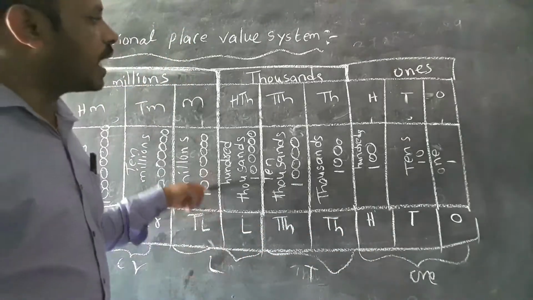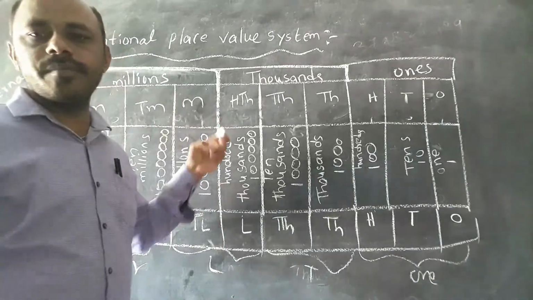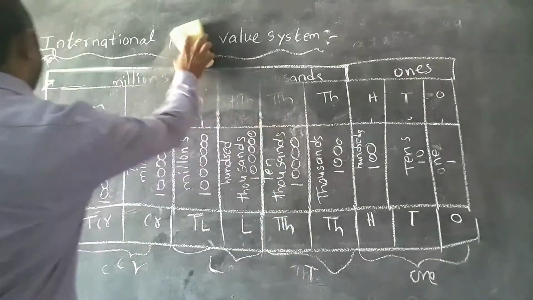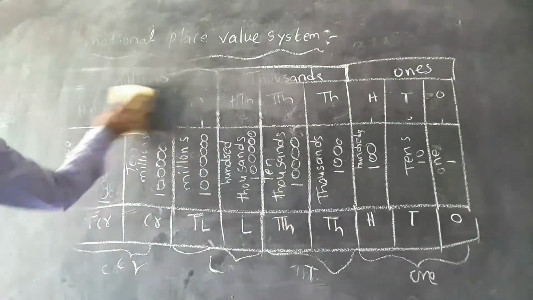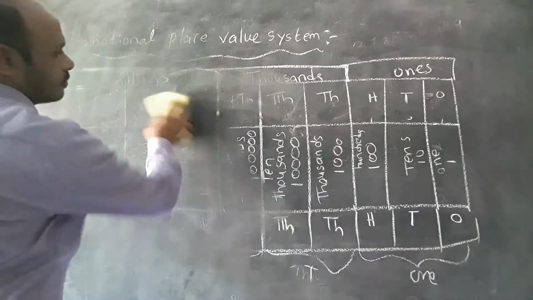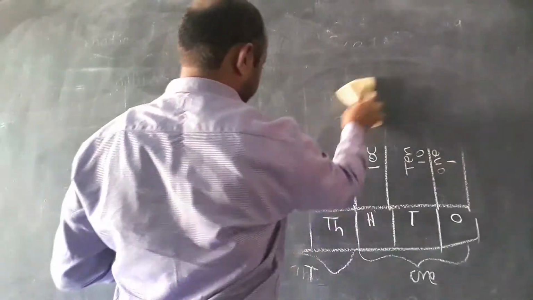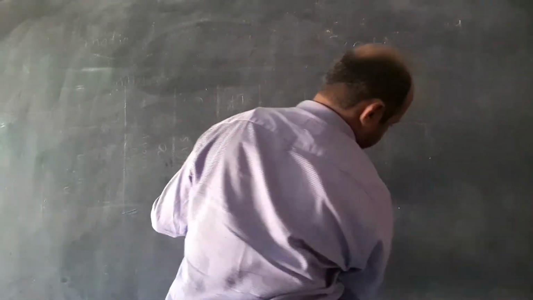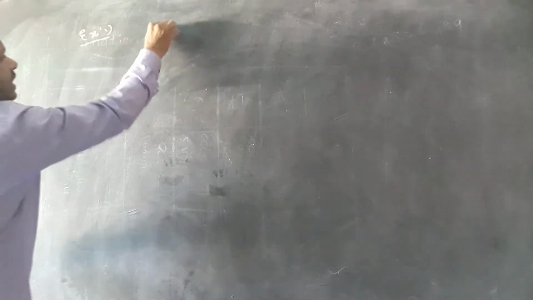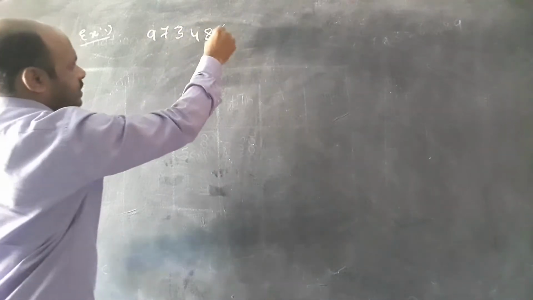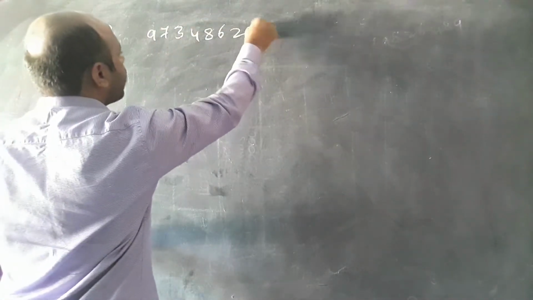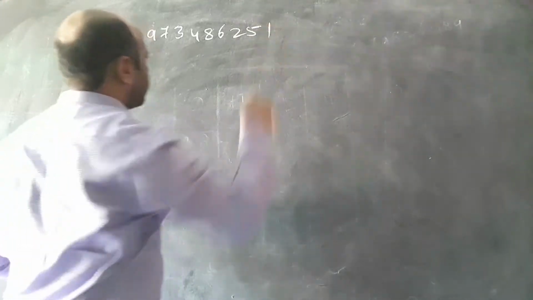Now see how to write in words and expanded form in the international system. One example: 9 7 3 4 8 6 2 5 1.